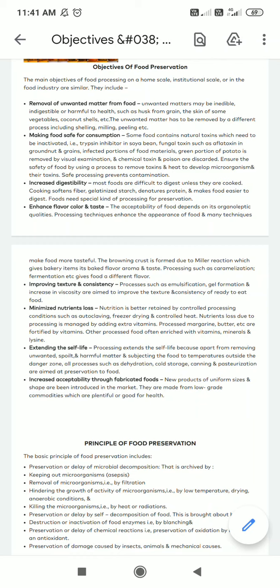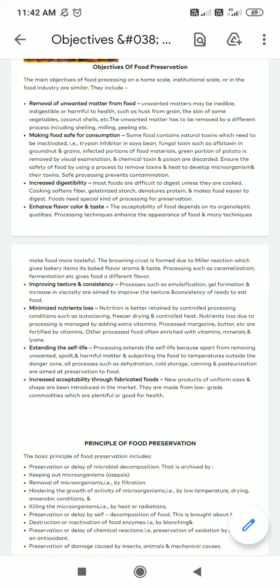Examples is, if we take a fruit as an example, we have to remove the outer skin of the fruit. So that is an inedible portion. So before it goes for the processing, we have to remove the unwanted portion or the inedible parts. So that is the first objective.